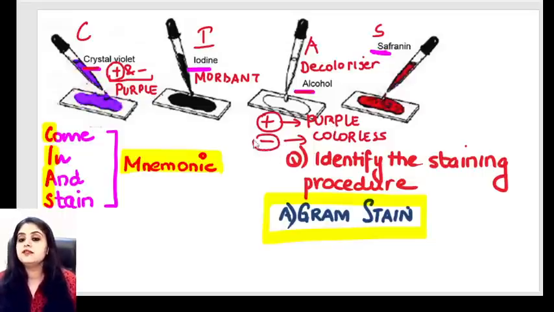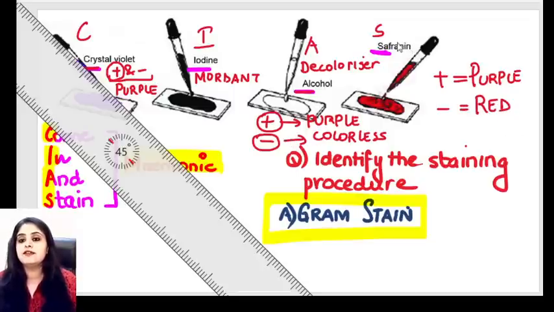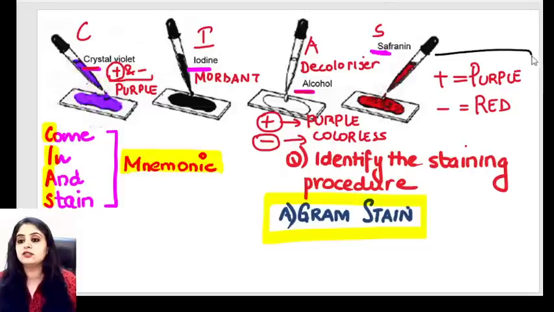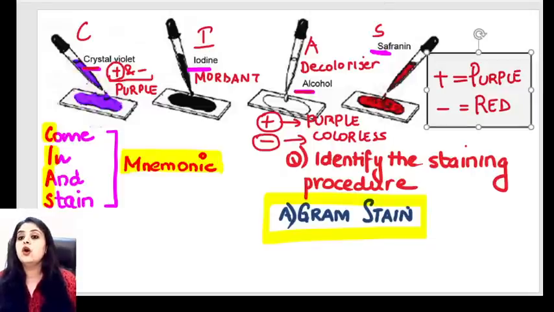But gram negative, negativity makes you lose everything in life, correct? Exam going students, remember, negativity will make you lose everything in life. So negative bacteria will lose the color, they will become colorless. You say, fine ma'am, now add a color to them also. So there you add the last red thing, safranin. Safranin is the last stain. The positive ones from the beginning to the end have remained purple. The negative ones had lost the color in between. So now the negative ones have also become red, because I'm finally having safranin. So this is your final interpretation of a gram stain.